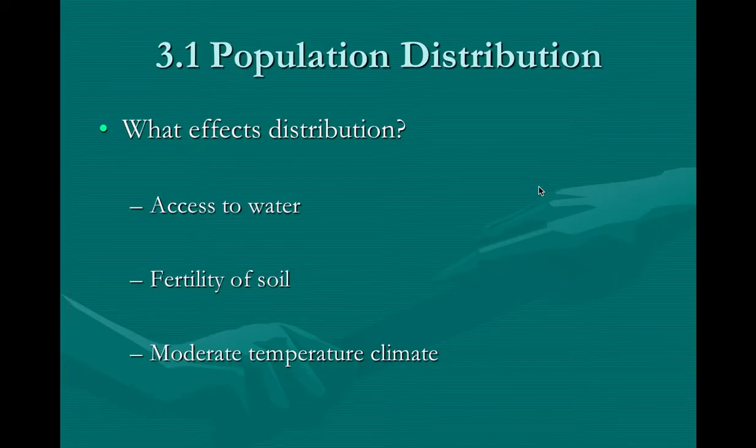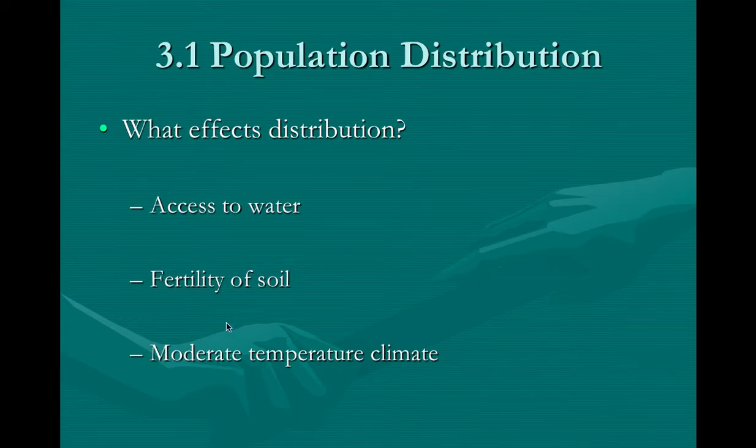So what affects distribution? Why do people go to different places? Again, this might seem like common sense, but make sure that you do know these. First of all, is there access to good water? This could be near a river. This could be for transportation, for bathing, for cleaning and cooking. This could be for, like I said, agriculture and growing your crops.